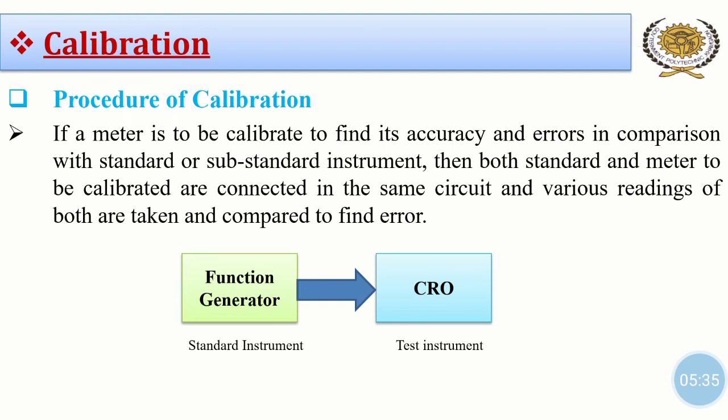Function generator is a standard instrument and CRO is a test instrument. Function generator gives signal to the CRO, and various readings of function generator, that is actual value, and various readings of CRO are taken and compared with the function generator actual readings to find error.